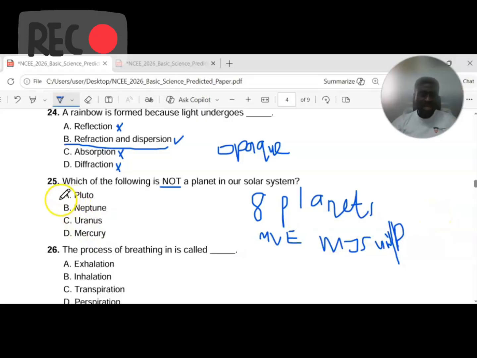So the answer here is Pluto, a dwarf planet. Neptune is a planet. Uranus is a planet. Mercury is still classified as a full planet. Is that taken? All right, take note of that.